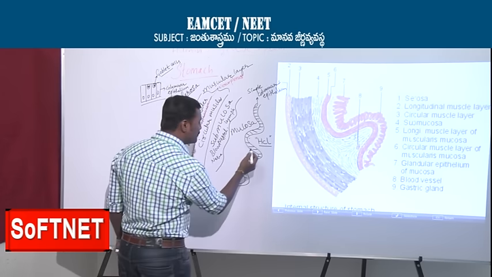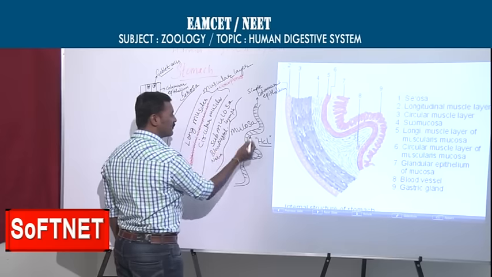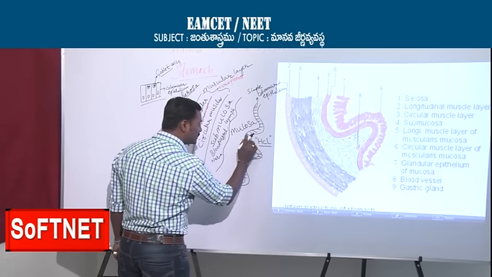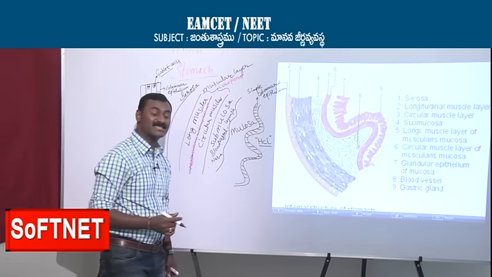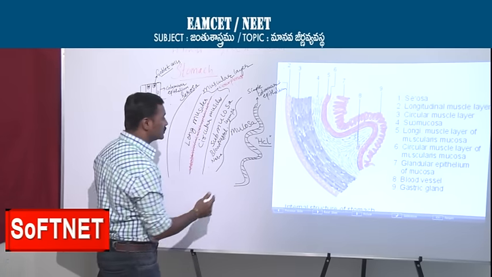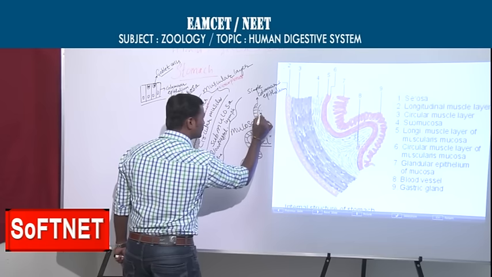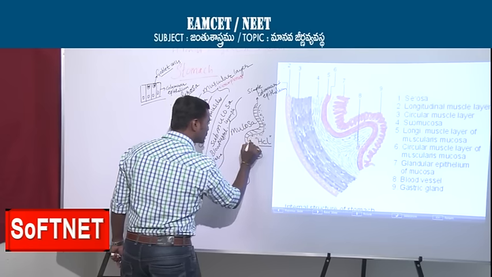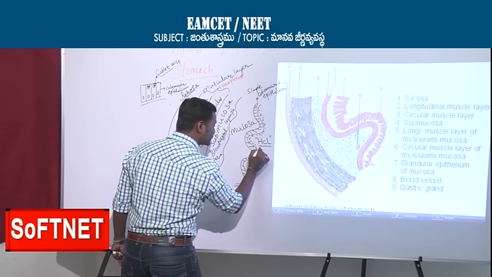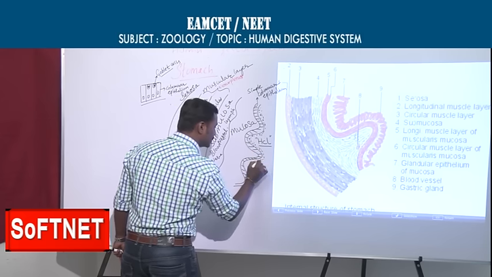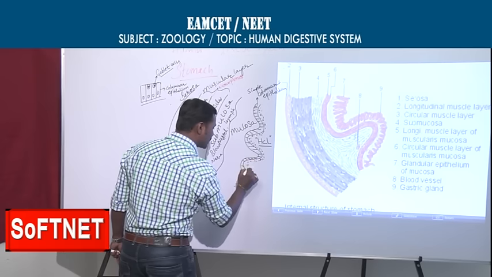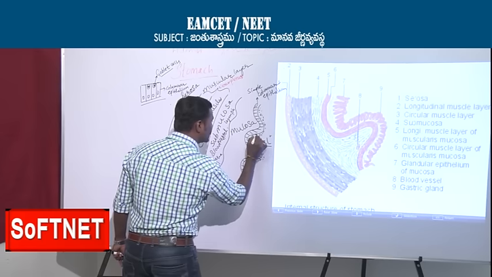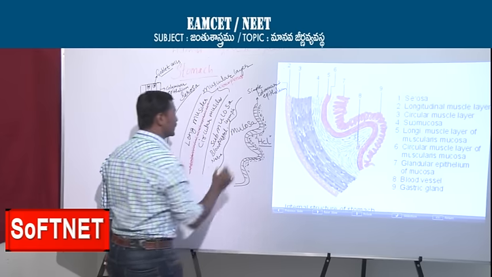This HCl may damage these walls. To prevent the excoriation, the damage caused by the acid, the mucosa secretes very thick mucus. So this very thick mucus lining protects the stomach from the excoriation caused by HCl.